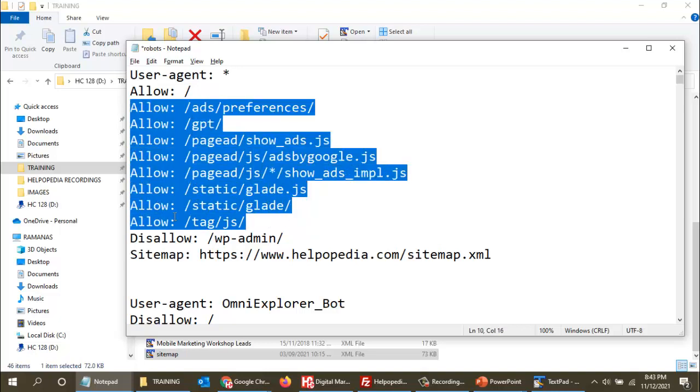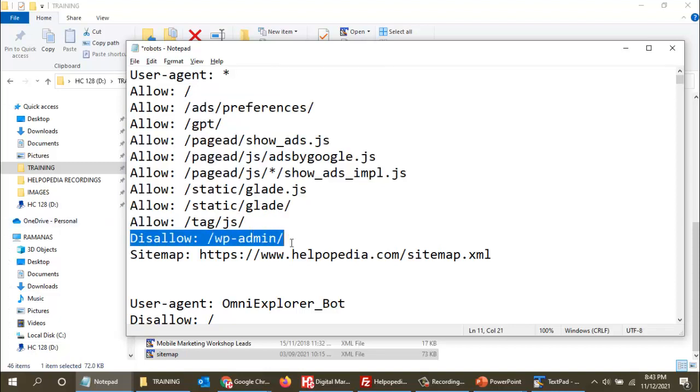Now, there might be some of the directories which I do not want to come up in search engine. So at that time, I can tell all the bots to disallow this particular directory. So this is the admin directory with which I can log in. Administrator can log in to manage the website. Now, this URL cannot be seen by the users, and if they see, they will just see a login page, so they do not have the username and password. So what is the use of showing that page to the users which is not applicable to the users? So I will say disallow this particular directory.